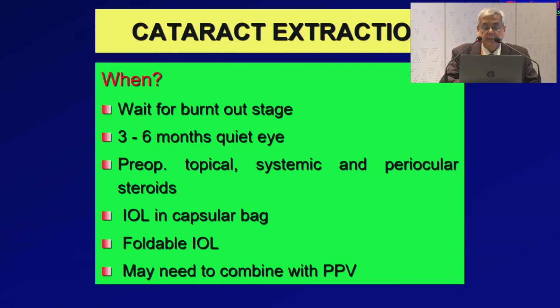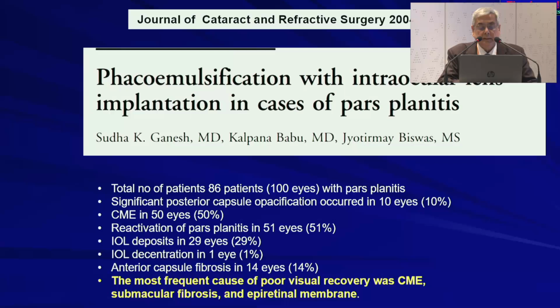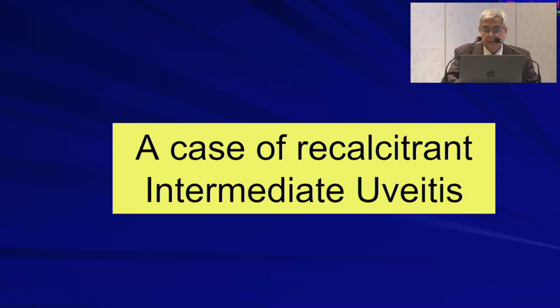IOL in the capsular bag, foldable IOL, and some cases may require combined vitrectomy, particularly if there is a membrane in the pars plana region. Phacoemulsification with intraocular lens implantation in cases of pars planitis is not without complication. Most frequent causes of poor visual recovery were CME and submacular fibrosis in intermediate uveitis.